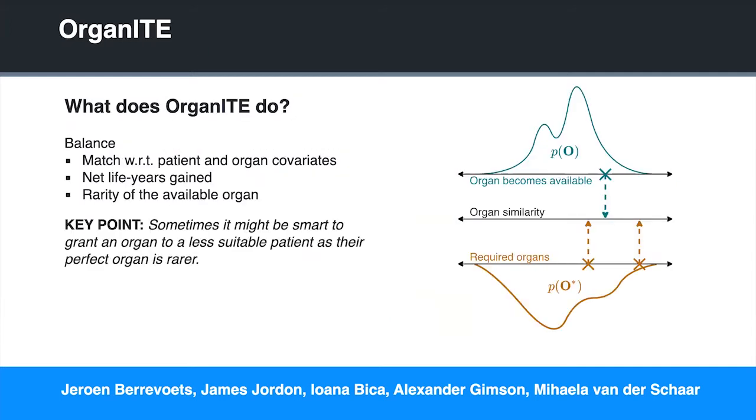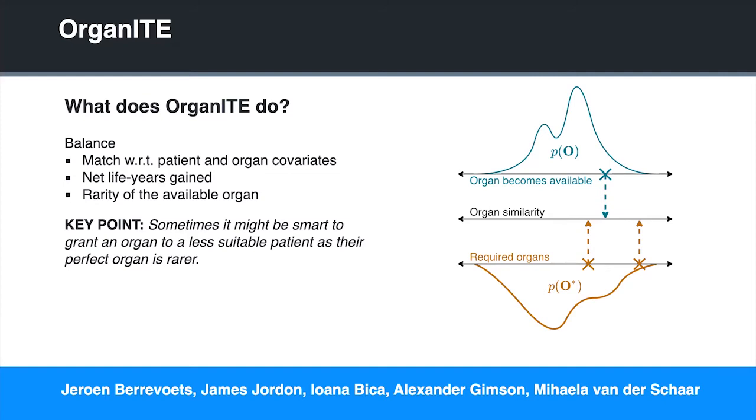So what does OrganiTE do specifically? Well, we balance three main aspects. The first aspect is the match with respect to the patient and the organ covariates in terms of potential life years gained. We balance the net life years gained, so how long does the patient have to live without an organ versus how long with the organ, and the rarity of the available organ.